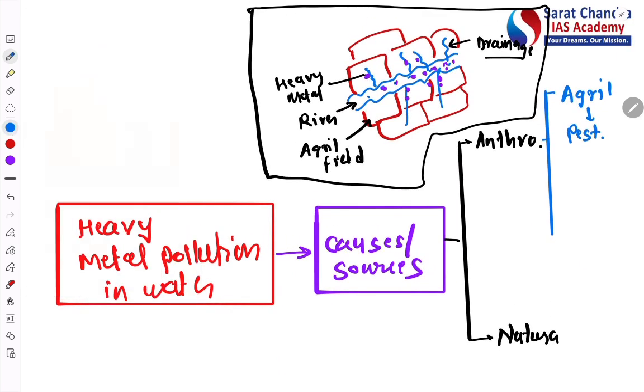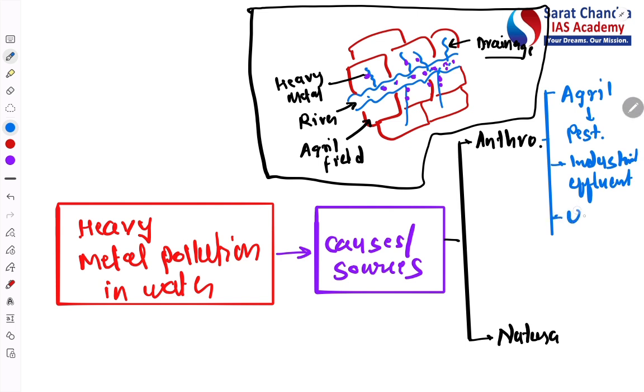Now, first is the agriculture. What is the second point? The second is industrial effluent. That is the discharge from the industries like metal industry, leather industry, textile industry. They also use several chemicals which contains heavy metals, and such heavy metals can pollute the river water.